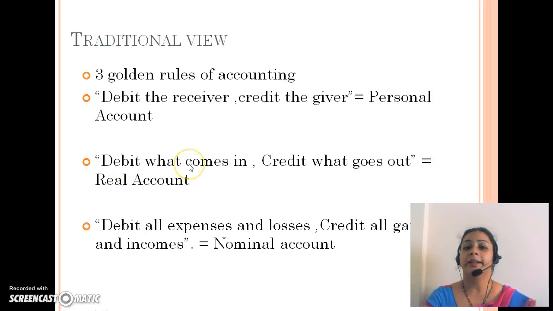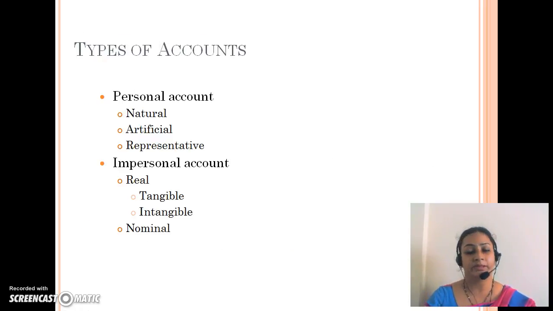The next rule is debit what comes in, credit what goes out. It is only applied to the real accounts. Then the third is debit all expenses and losses, credit all incomes and gains, and it is applied to nominal accounts. Before understanding these rules, we should understand what is meant by personal account.